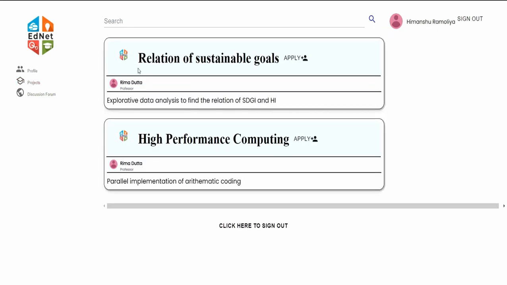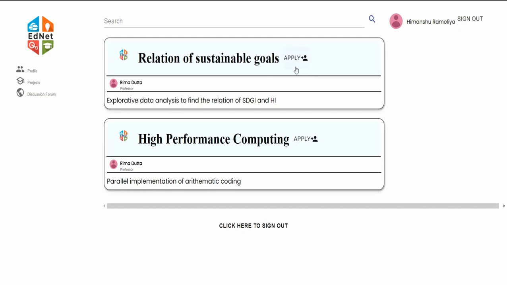So now let's look at the project forum as well. In the project forum, there are projects posted by the professor. It contains the title of the project, the professor's name who has posted it, and a little brief description about what the project will consist of. Let's say currently I am logged in with the student ID, so it will not show me the add project option in the project forum, because I am not a professor. As a student I can only apply to the several projects.